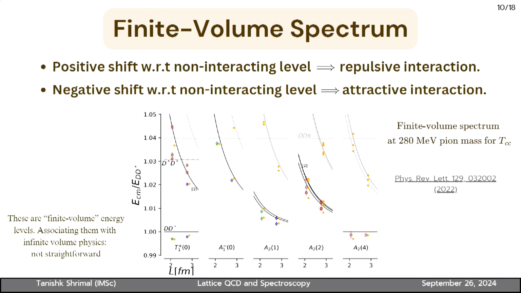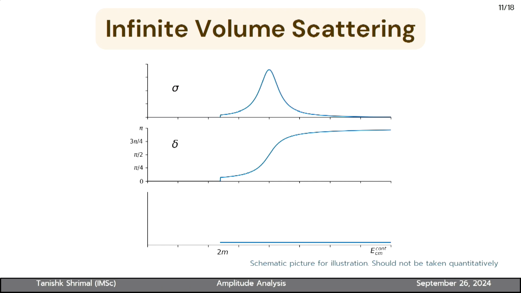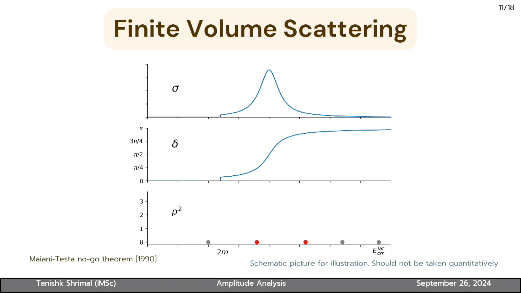So once we extract the finite volume spectra, how do we extract the infinite volume physics? That's the main question. In infinite volume scattering, we have a continuum of states. If we have two particles of mass m, we have this continuum of scattering states that we will have in experiments, and from that in an experiment we can extract the cross section, and from that we can also extract the phase shift. But on the lattice we don't have access to the continuum of states; what we have are finite volume states, and it's not so trivial to map this.